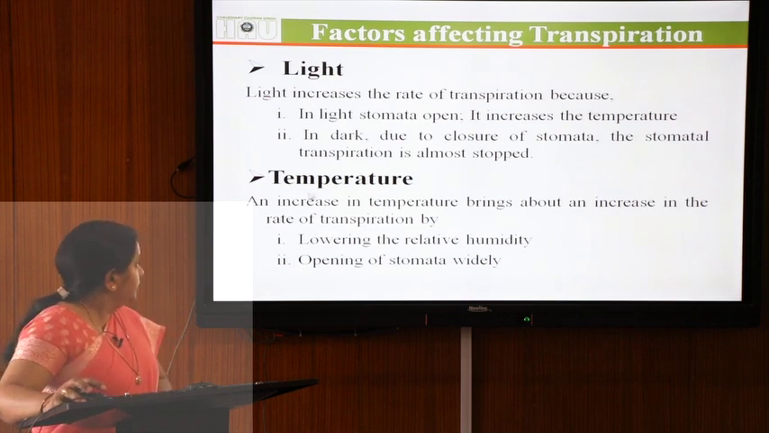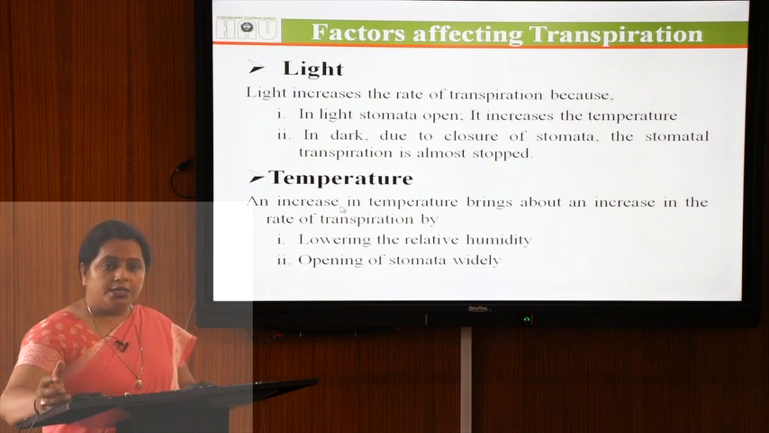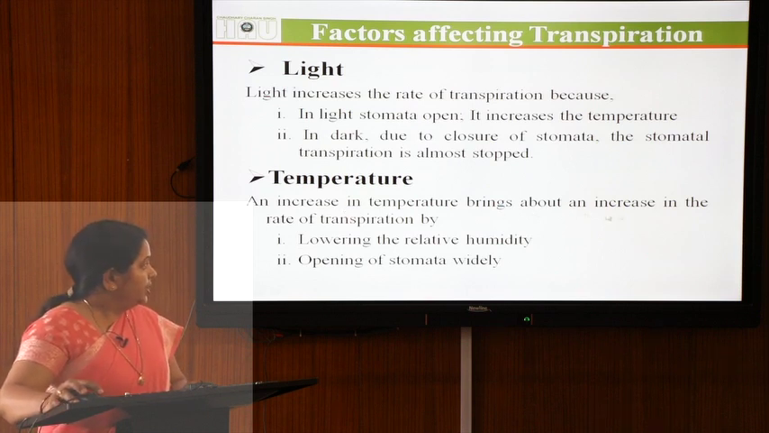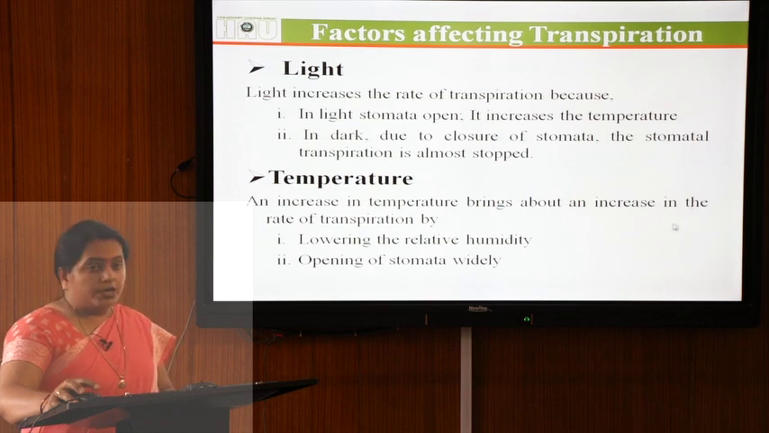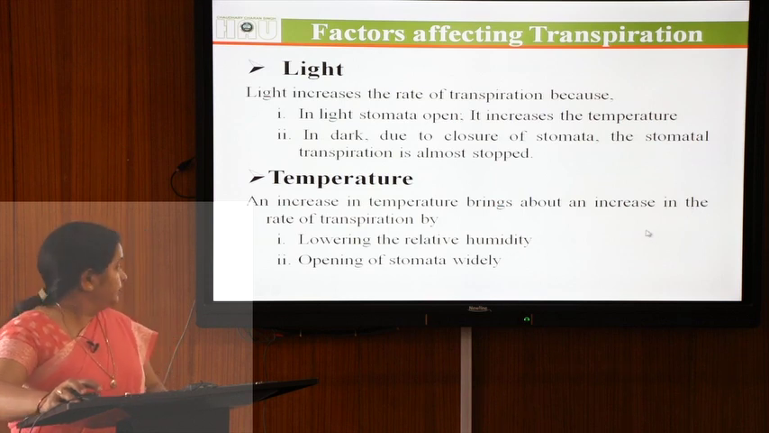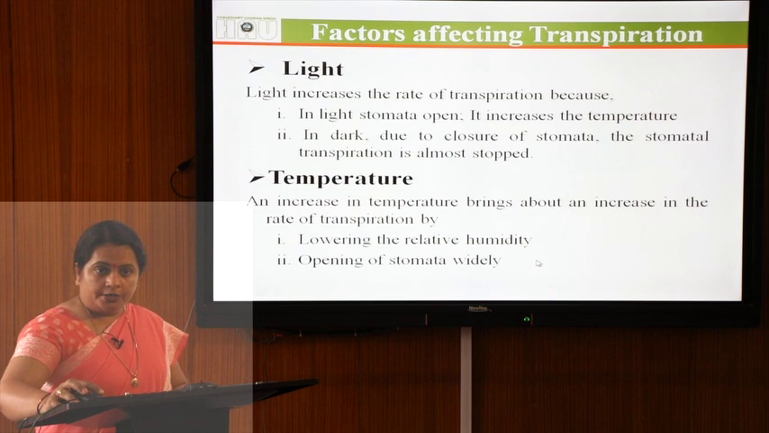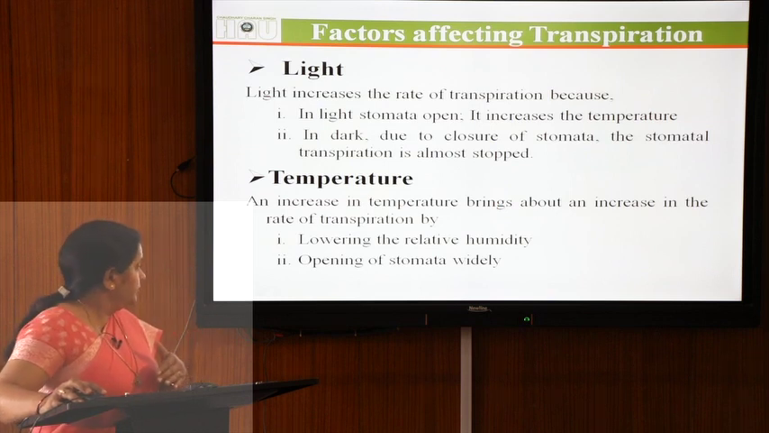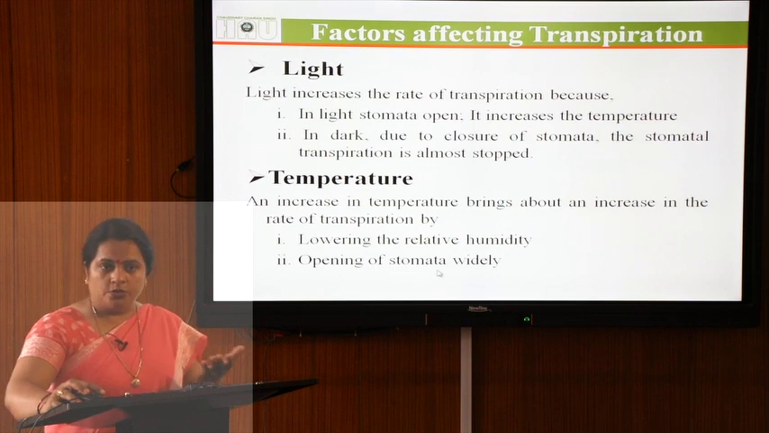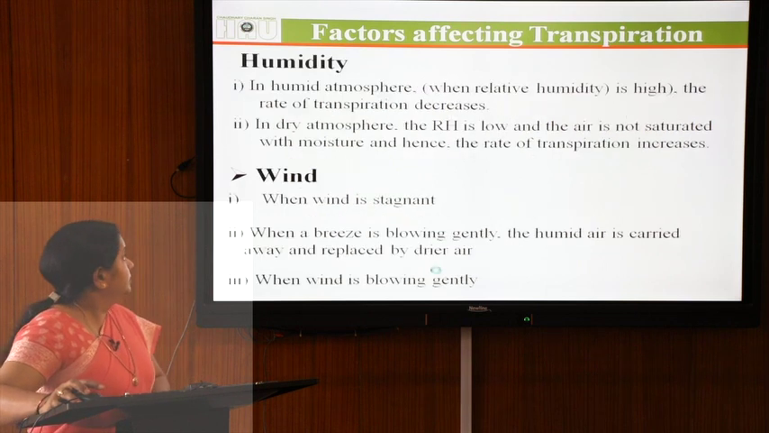In the case of temperature, an increase in temperature brings about an increase in the rate of transpiration because of the lowering of relative humidity. Because of the higher temperature, relative humidity will be lower and the stomata will open. So, transpiration will be high.